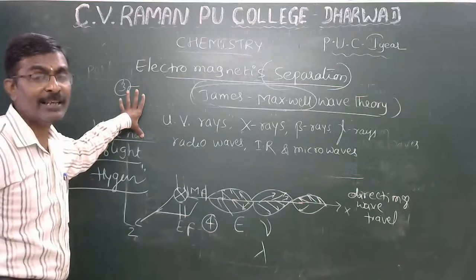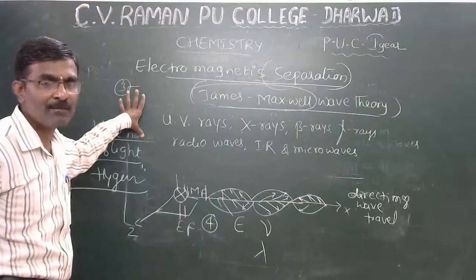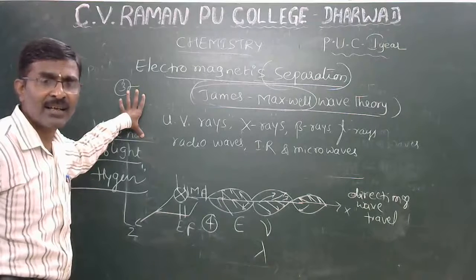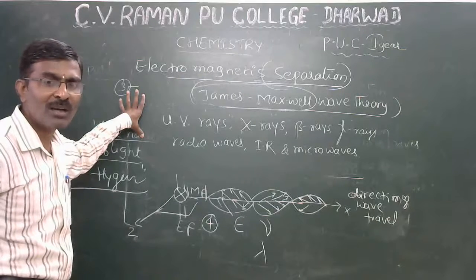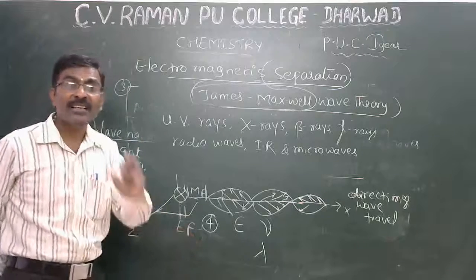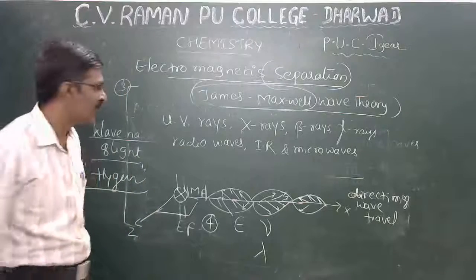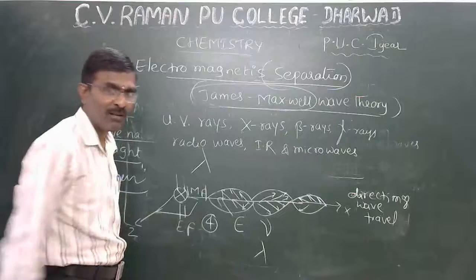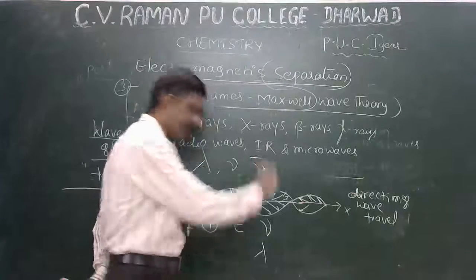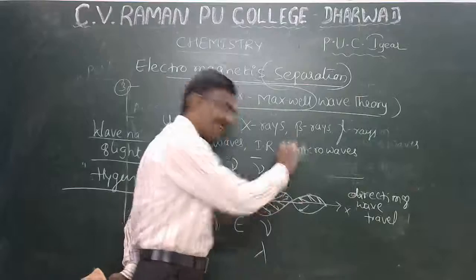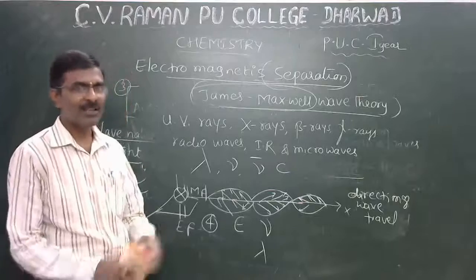It involves rays like UV rays, IR rays, X-rays, beta rays, gamma rays, radio waves, and microwaves. These radiations can be described by wavelength, with the symbol lambda, then frequency, wave number, and velocity. I will discuss how in the next class, my dear students.